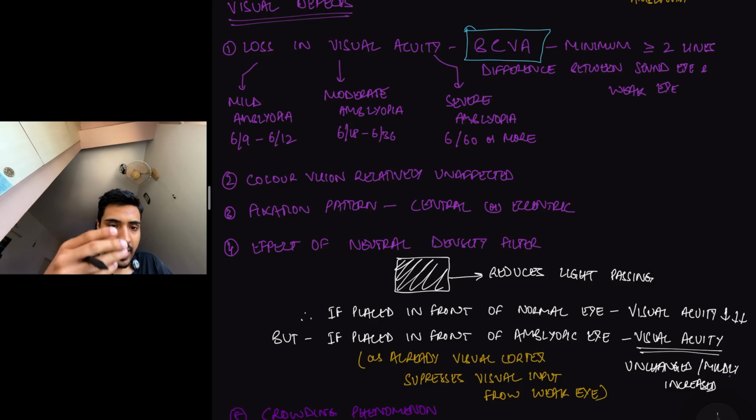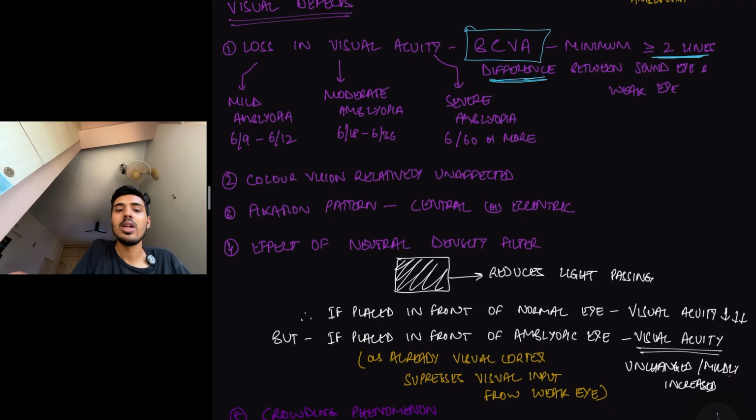Even after correcting it, in amblyopia, between the amblyopic eye and the sound eye, which is basically the normal eye, there is a minimum of 2 lines difference in the Snellen's chart. So basically, with the sound eye, they'll be able to read 2 lines with better visual acuity, whereas with the amblyopic eye, even after correcting the visual acuity as much as possible, they're not able to read that line. So there's a difference of 2 lines.